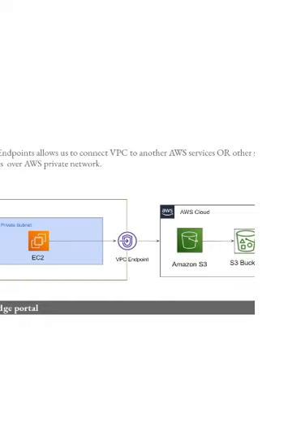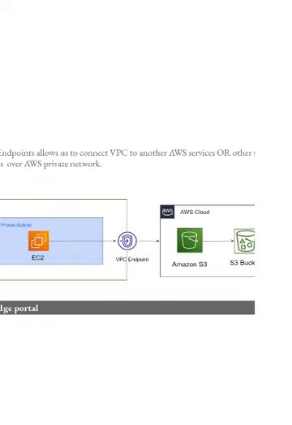Now in order to overcome these challenges, AWS has introduced a feature called VPC endpoints. At a high level, VPC endpoints allow us to connect a VPC to other AWS services or to other supported services over the AWS private network, and this is a big advantage.